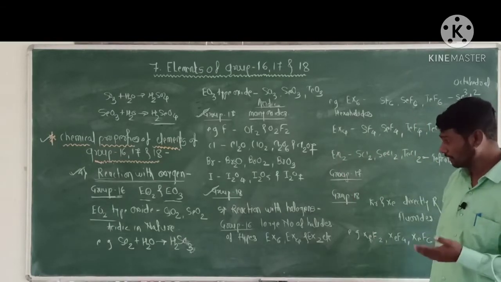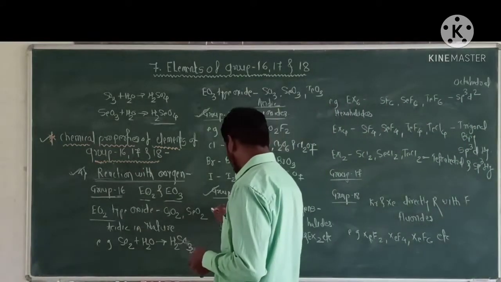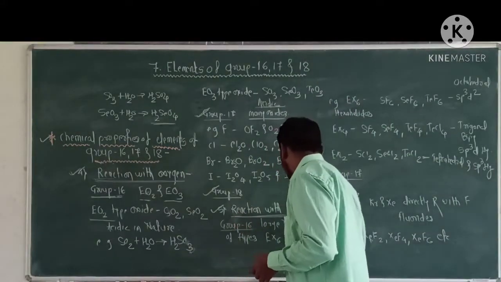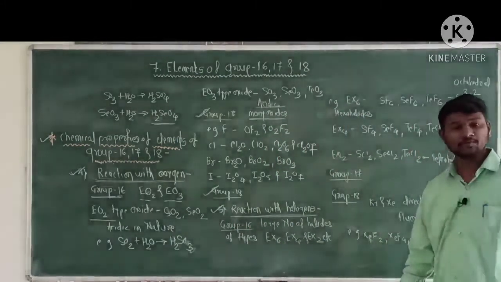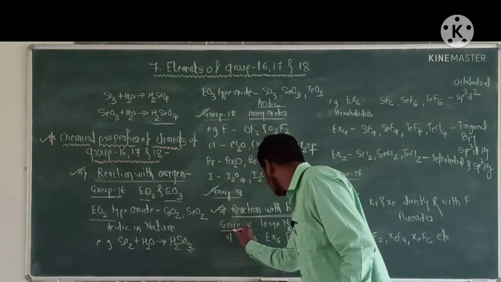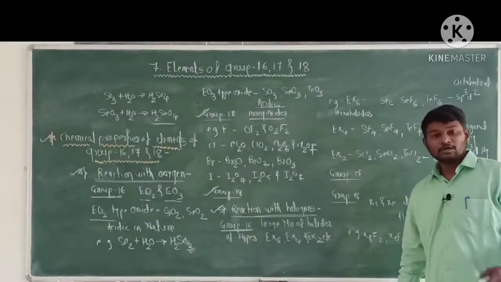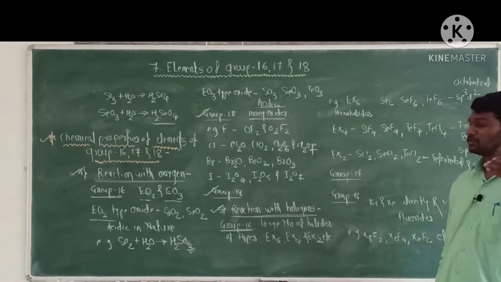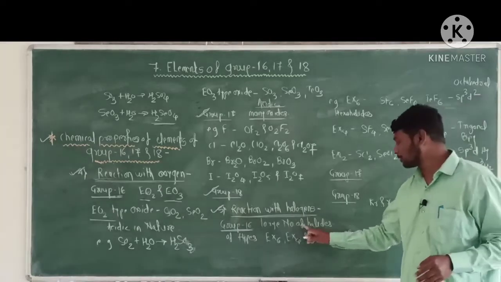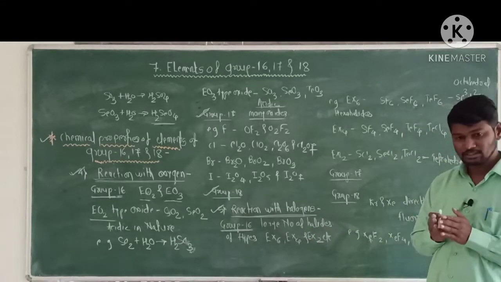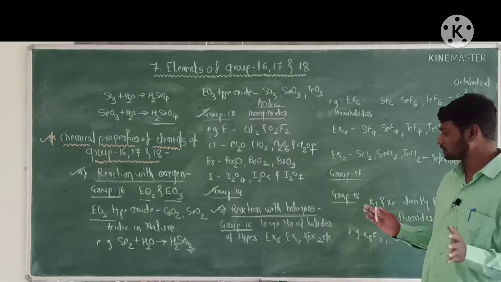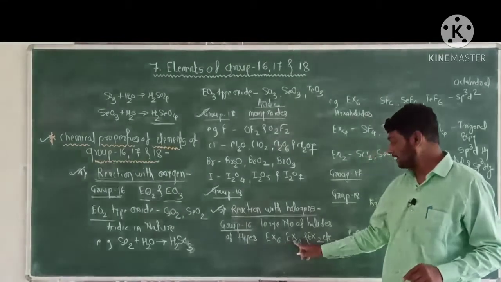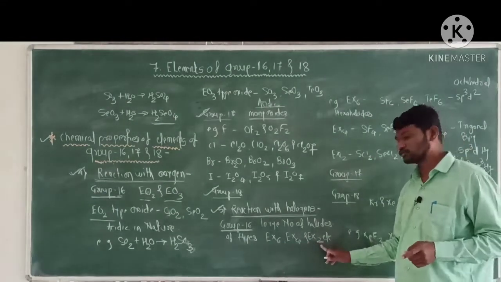Now next, fifth chemical property, that is reaction with halogen, that is reactivity towards the halogen. First, group 16. Group 16 elements, that is oxygen, sulfur, selenium, tellurium, polonium, react with the halogen to form a large number of halides of type EX6, that is hexahalide, EX4, that is tetrahalides, EX2, that is dihalides.